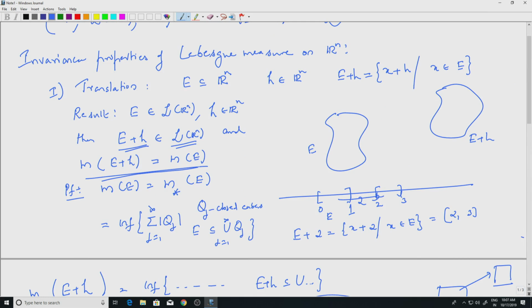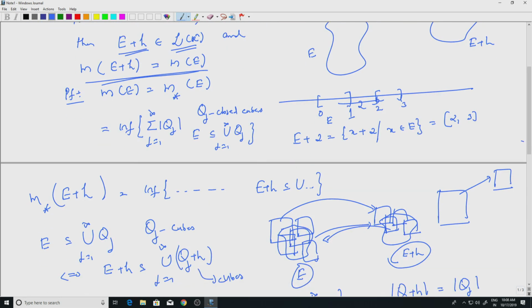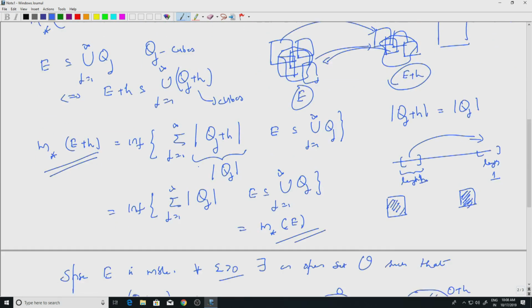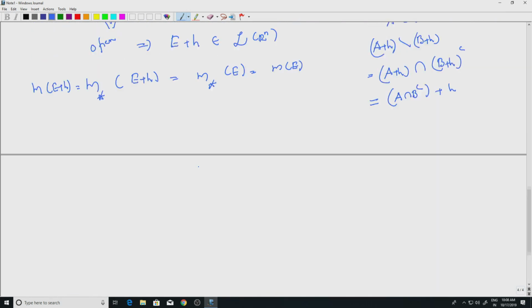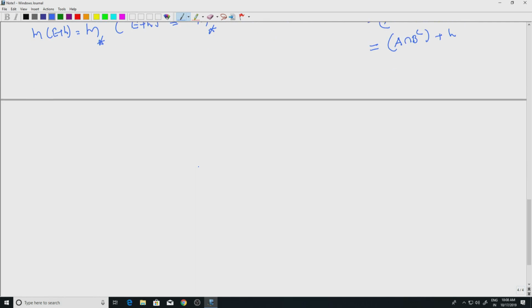So, Lebesgue measure is translation invariant. If I translate something, I am not going to change the measure of the set. So, that is the first property we have seen. Second property, second invariance, this is with respect to dilation.